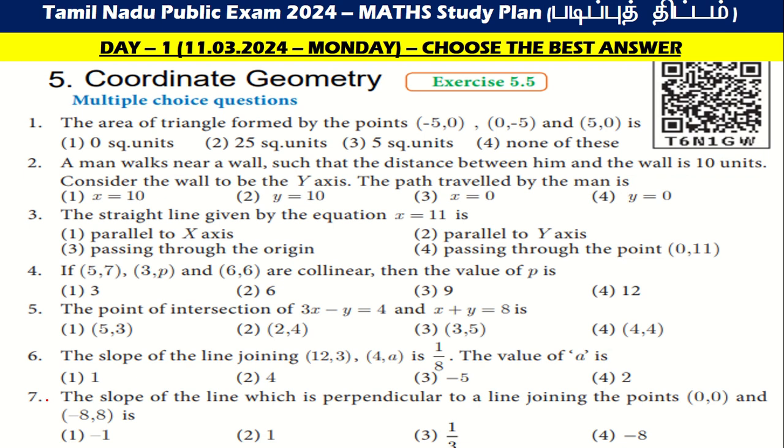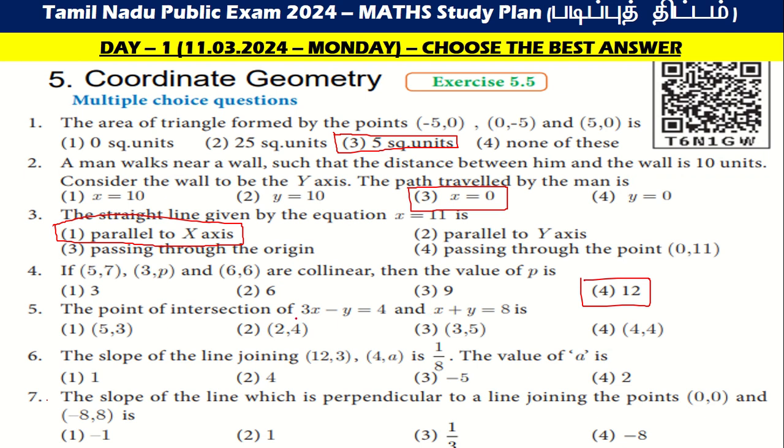Let us go to the coordinate geometry choose now, for the fifth lesson. The first one, you will get 5 units. And the second one is x is equal to 0. Then the third one will be parallel to x axis. Then the fourth one is D, that is 12.